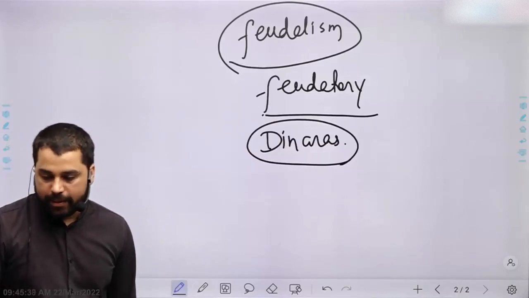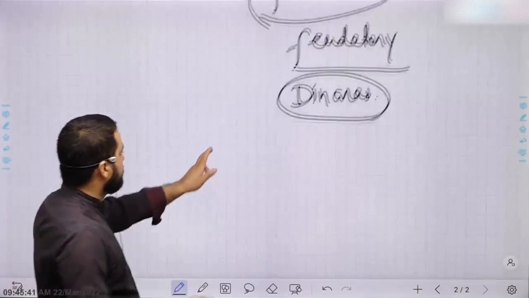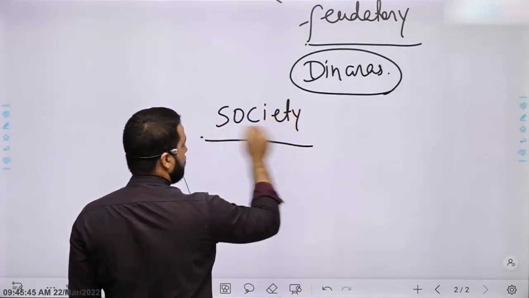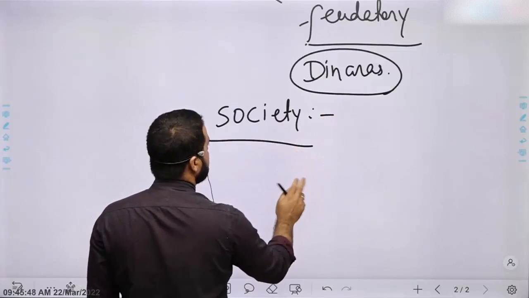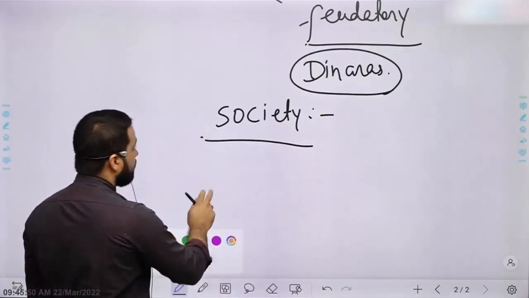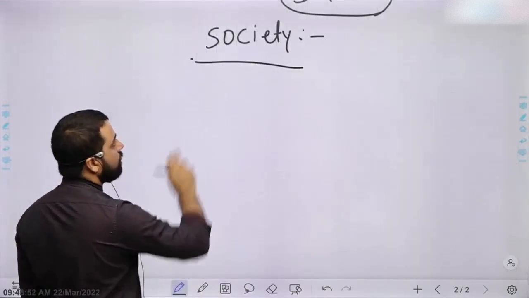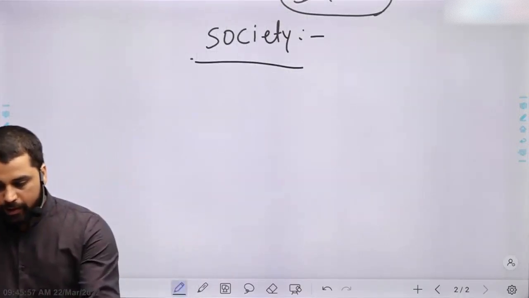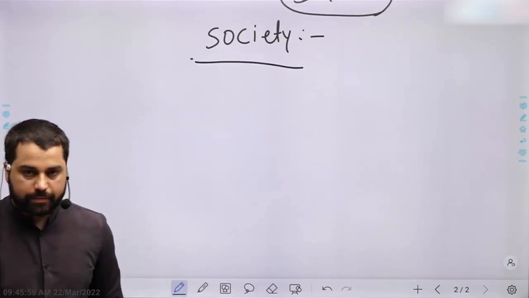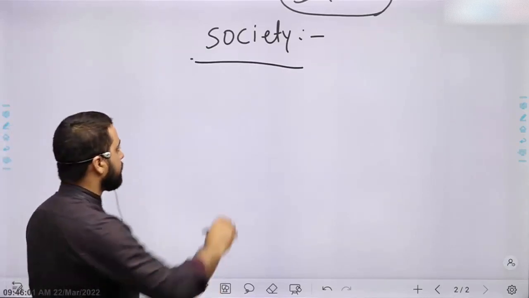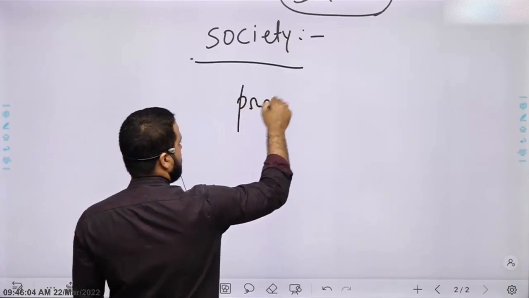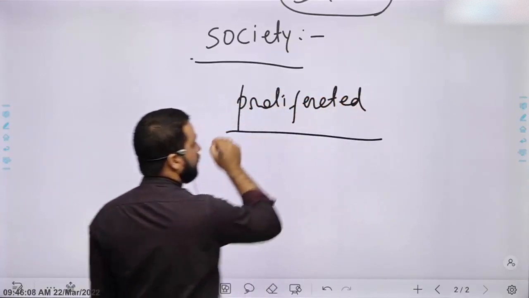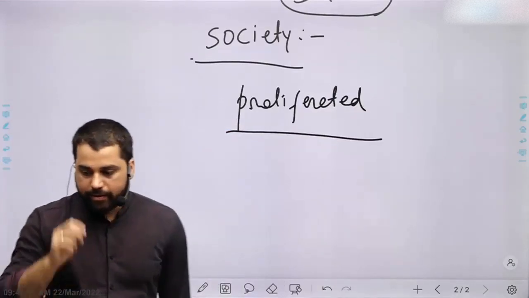Give the next heading, society. Caste proliferated into many subcastes. Write down, caste proliferated into many subcastes.